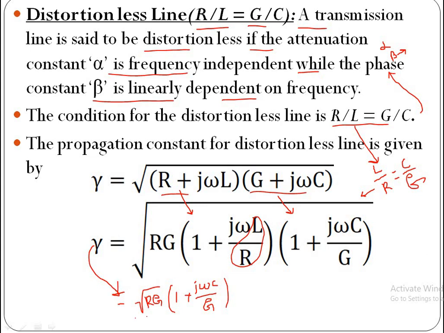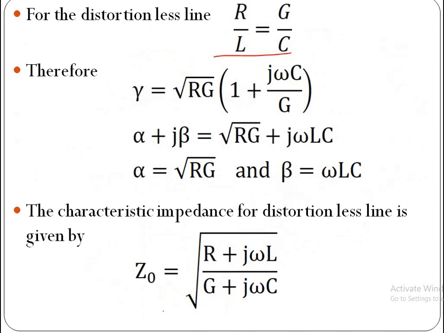Now take this root RG inside. Now if we take this root RG inside, here root RG, here G,